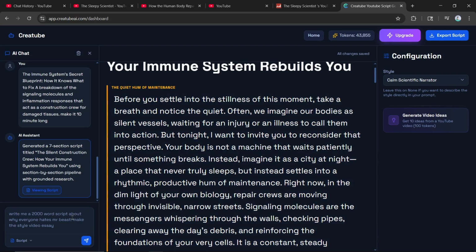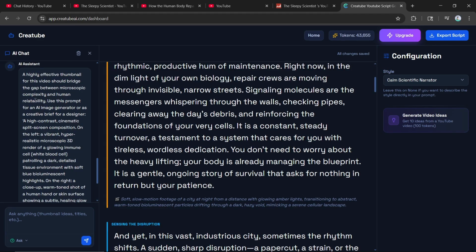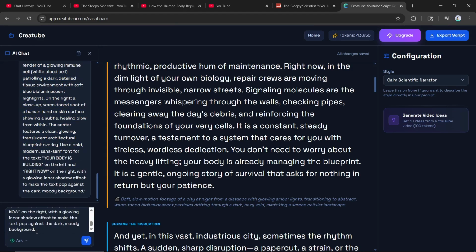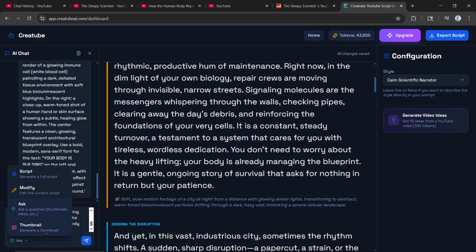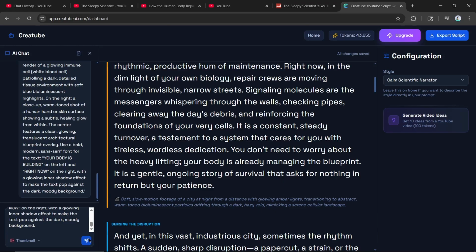So to get the thumbnail, you can ask AI to create a prompt for you. So we're going to click on ask. Then we're going to ask it for a prompt to create a thumbnail. The AI just gave us a prompt and we're going to use this to generate a thumbnail. So let's copy this and paste it. Then we're going to click on thumbnail to create a thumbnail and send this off.